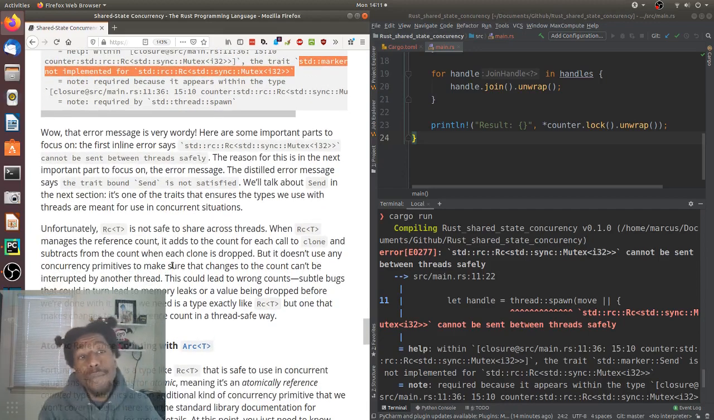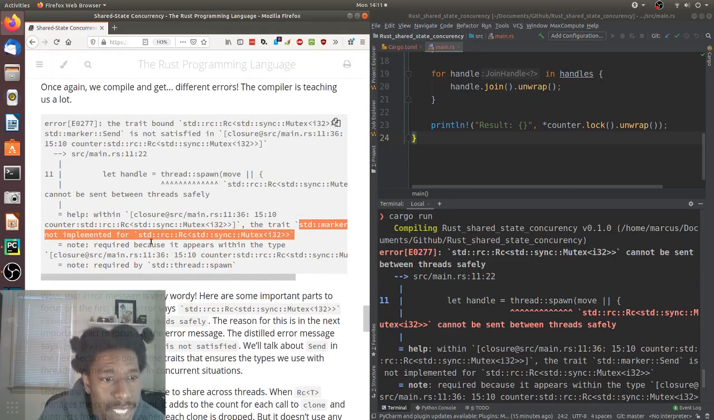Wow, that error message is very wordy. Here are some important parts to focus on. The first inline error states std::rc::Rc std::sync::Mutex cannot be sent between threads safely. The reason for this is in the next important part to focus on, the error message. The distilled error message states the trait bound Send is not satisfied. We'll talk about Send in the next section.